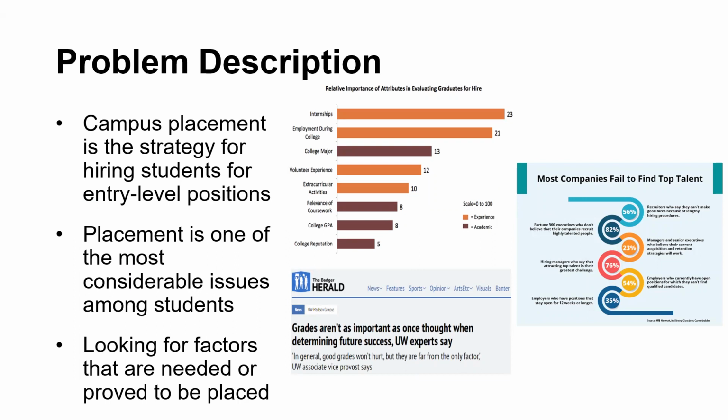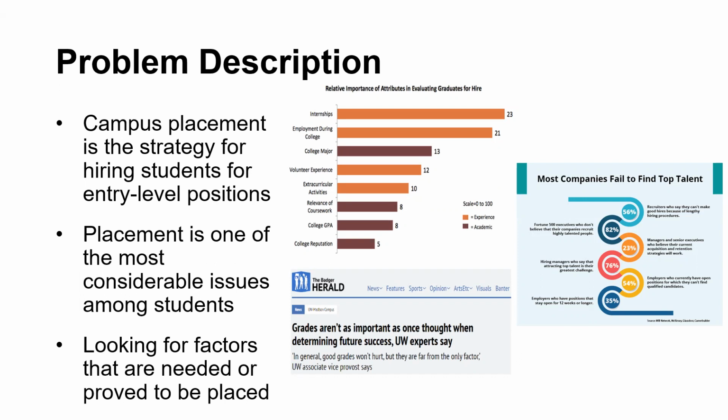These days, placement is one of the most considerable issues among students, which are us. There is a phenomenon that most students confine their studies only for employment. As such, most students think that placement takes the largest part of their life, and many students get a lot of stress from it. So the campus placement classifier can help students to prepare for employment more wisely and release their stress, as the predictor predicts whether students can be placed or not based on their educational backgrounds.